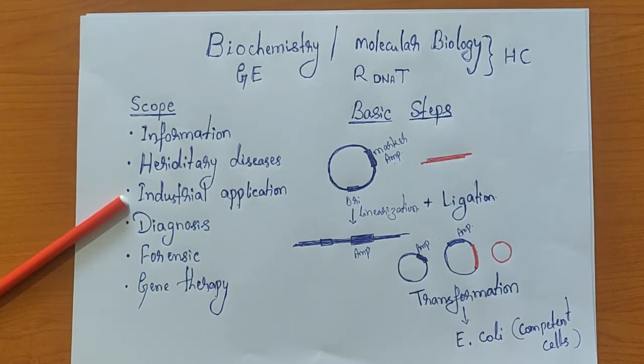Insulin is a protein, and earlier the treatment was done by extracting or isolating insulin from animals. The closest animal, in which cross-reactivity is very low, is the porcine, which is nothing but the pig.